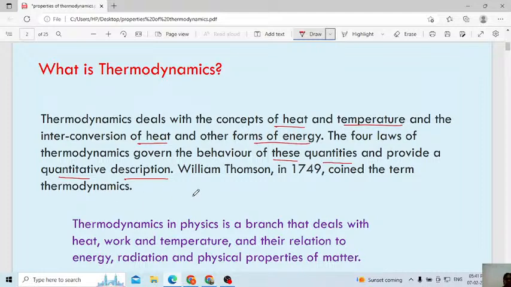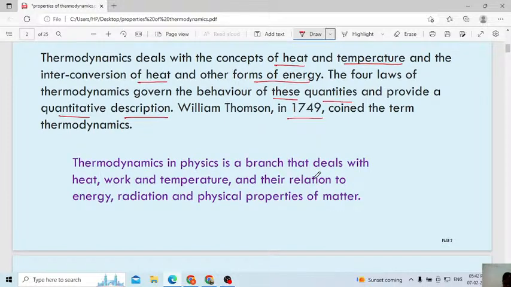Okay. Then William Thomson in 1749 coined the term thermodynamics. Who gave the term thermodynamics? You have to remember the scientist's name, and also in which year. HSTR is mainly based on MCQ questions now. We don't know which type of questions they will ask. Maybe they will include even the scientist name, discovery year, everything. That's why we don't want to lose our marks. I have included almost everything.